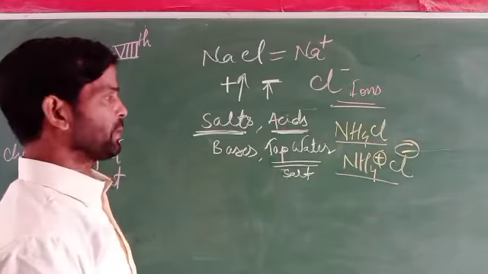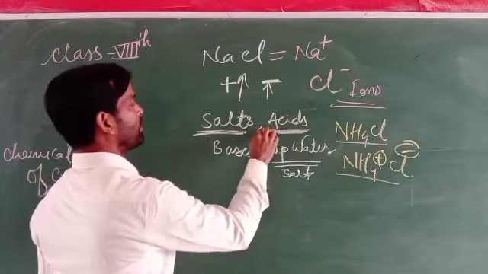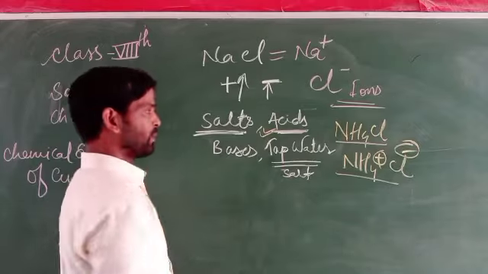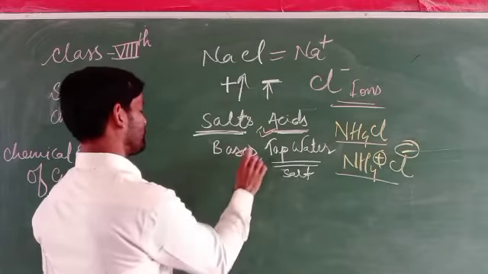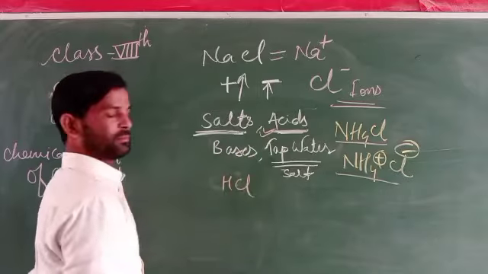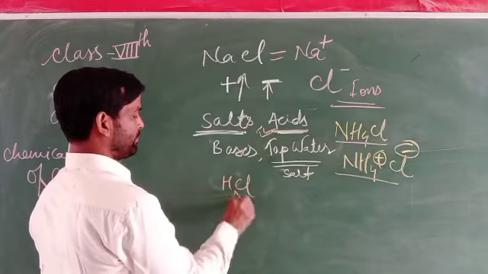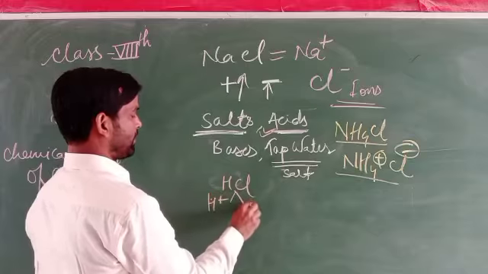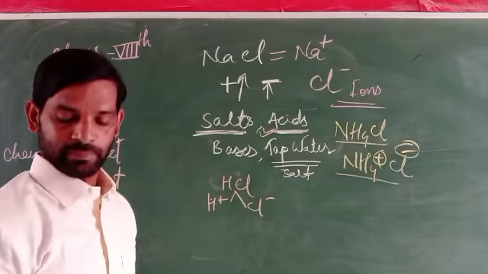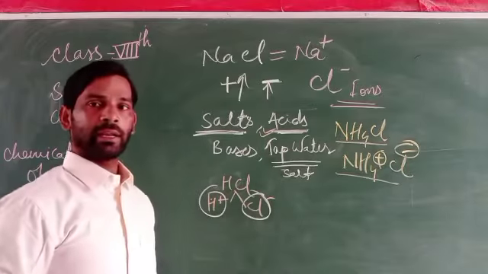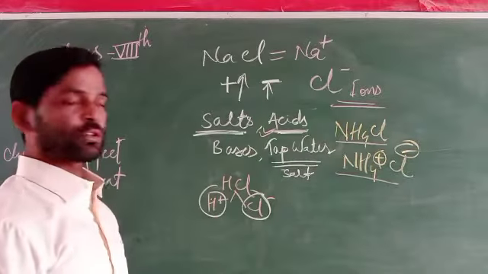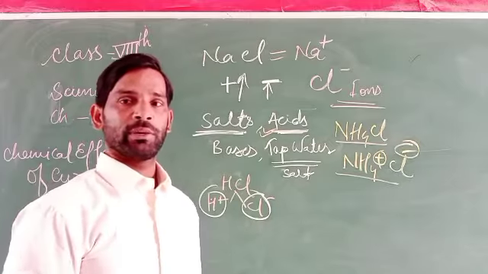Next is acids. Acids can also produce ions. For example, HCl has a hydrogen ion and a chloride ion, so it can also produce anions and cations, and this can also allow electricity to pass through.